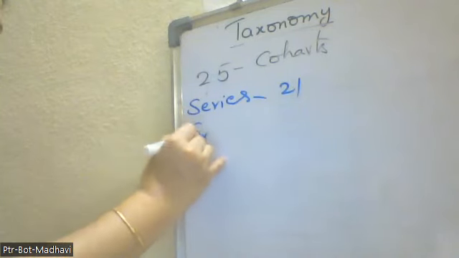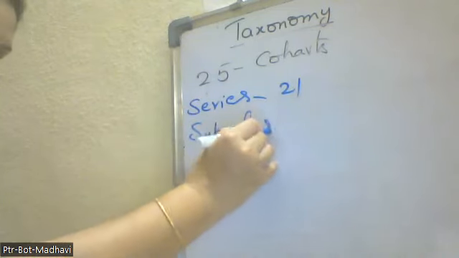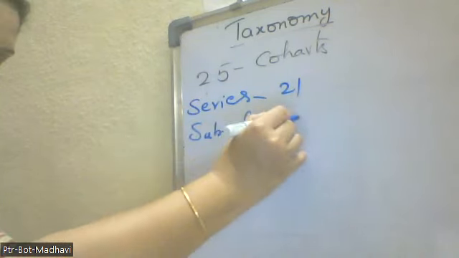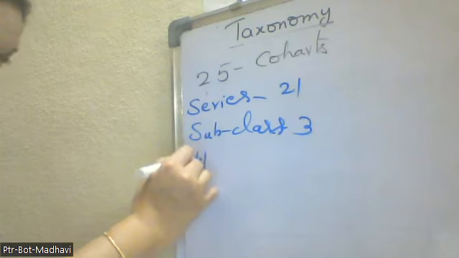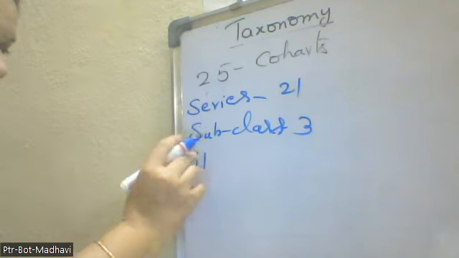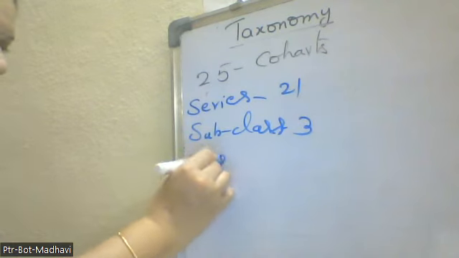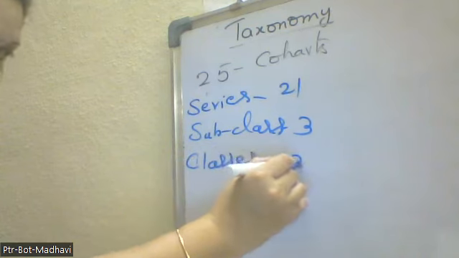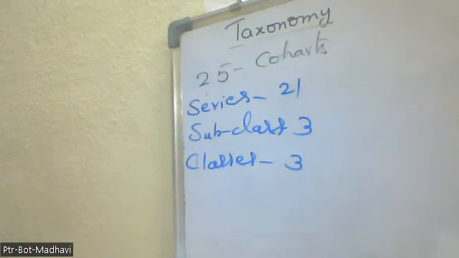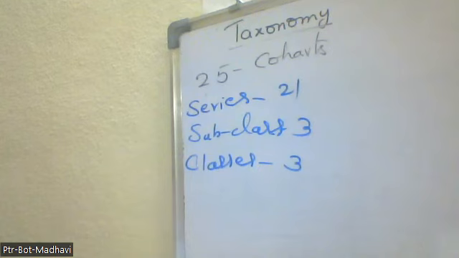And the subclasses are 3. And the classes are also 3. Dicots, gymnosperms, and monocots are the 3 classes.